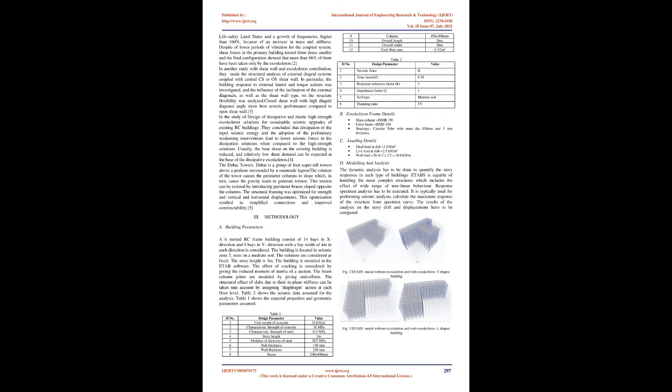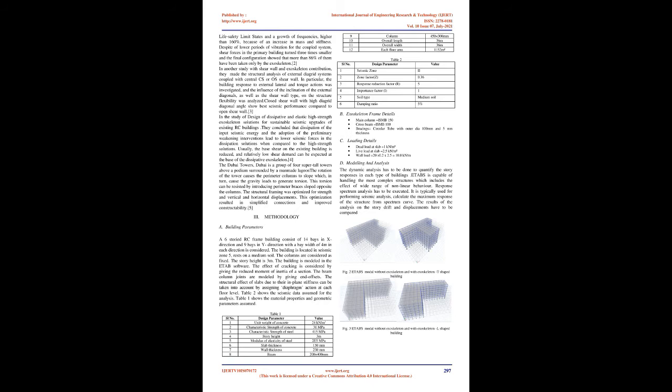Despite lower periods of vibration for the coupled system, shear forces in the primary building turned 3 times smaller, and the final configuration showed that more than 86% of them have been taken only by the exoskeleton. In another study with shear wall and exoskeleton contribution, they made the structural analysis of external diagrid systems coupled with central CS or OS shear walls.